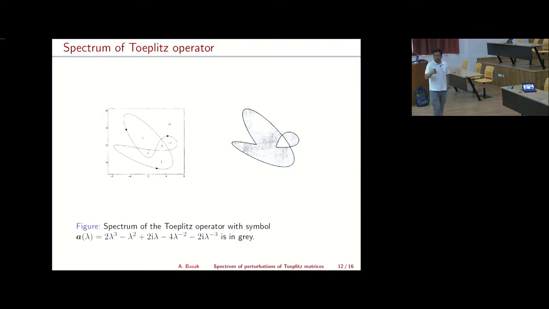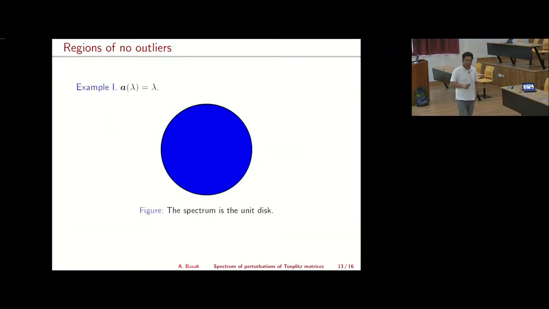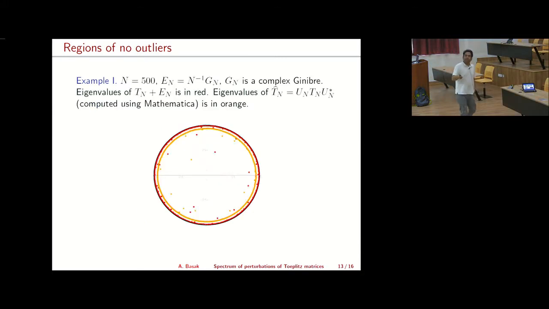Now if we go back to all these three examples, the spectrum is very nice. For the first example, where you have this Toeplitz matrix and corresponding Toeplitz operator, the spectrum you can compute is just the unit disk. Everything outside the unit disk has zero winding number. And as you see from the simulation, there are actually no outliers outside this unit disk.